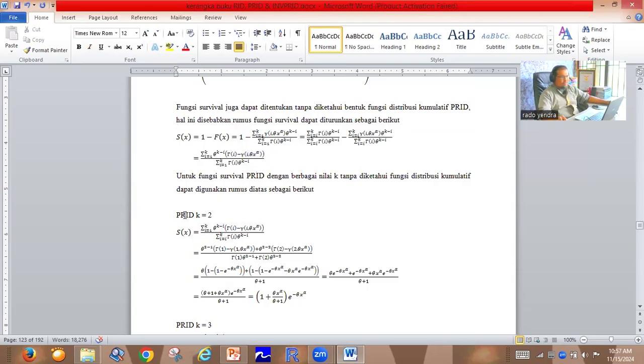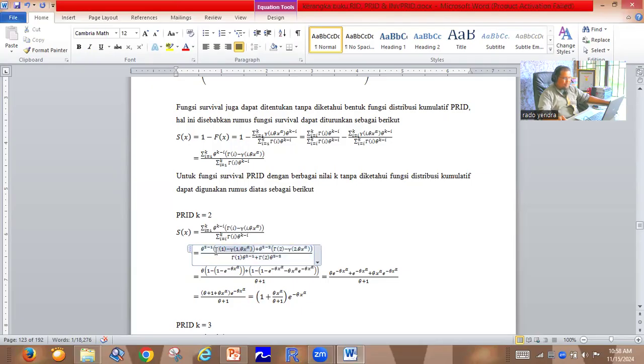For example, if we try to find the survival function for the Power Rado Institute distribution for K equal to PRID, we only need the information of the lower incomplete gamma I, and we can change I to 1 and 2. So we can use this formula and change all the information in it to become this one.